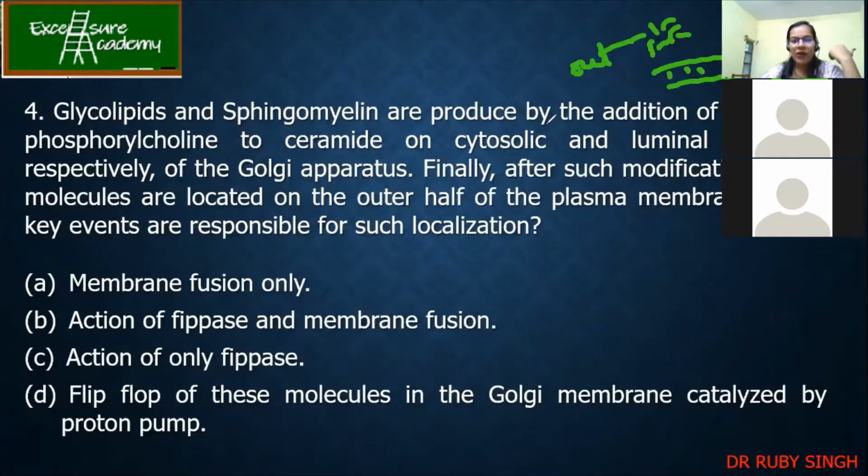True. If you have seen the structures, I told you to study the structures also. PS, PC, PE, PI: it is the ceramide moiety, the common base to which, when choline or ethanolamine groups are added, your phospholipids are made. So they are the addition of sugars to the ceramide on cytosolic and luminal surfaces of the Golgi. Finally, after such modification, these molecules are located on the outer half of the plasma membrane. What key events are responsible for such localization?